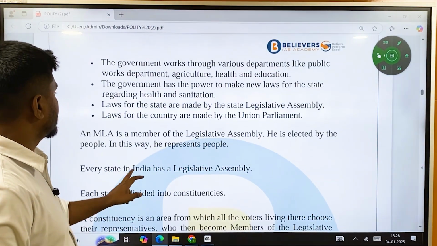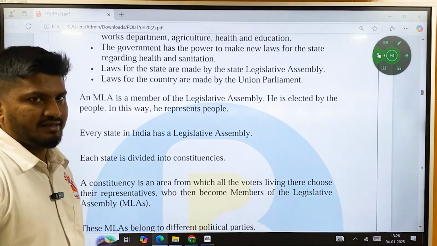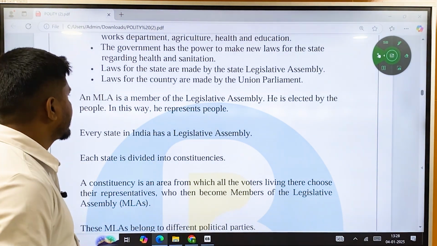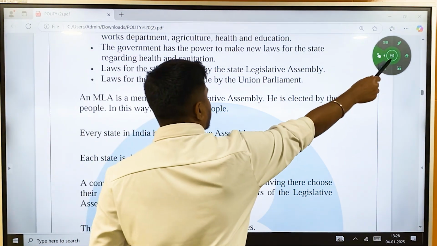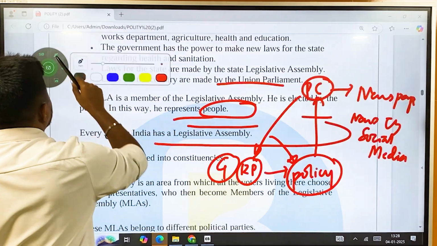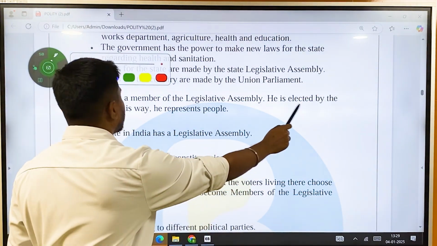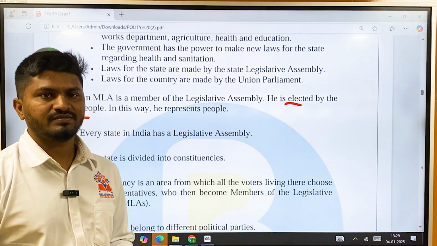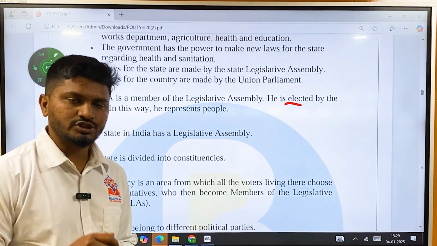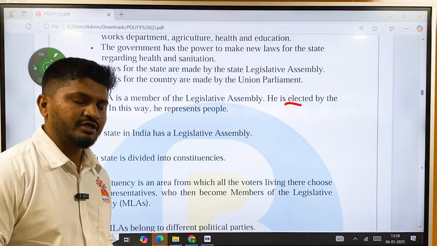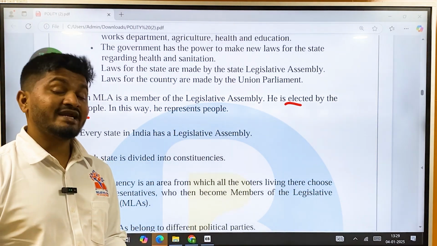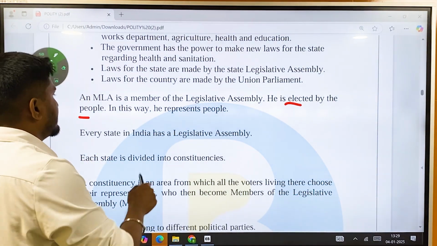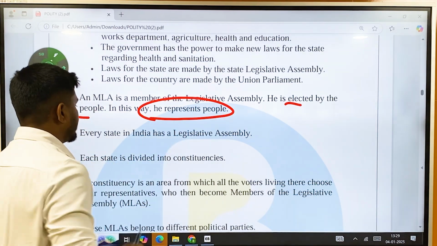Okay, so who is an MLA? MLA is a member of Legislative Assembly. He is elected by the people belonging to a particular constituency. An MLA represents a particular constituency and the people belonging to it. That MLA is elected by the people belonging to their constituency. In this way, he represents people.